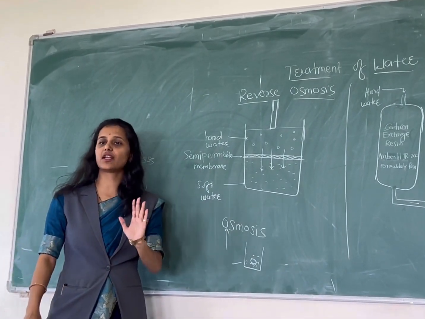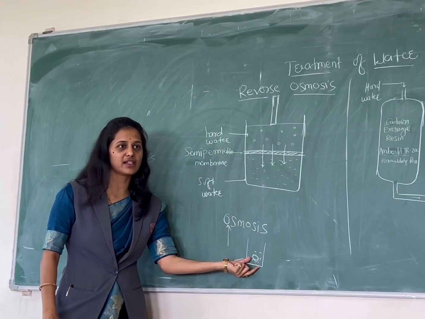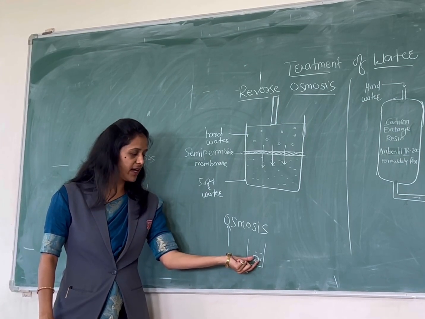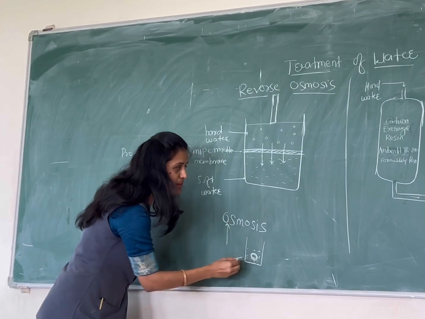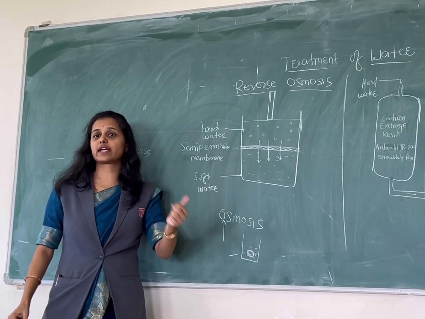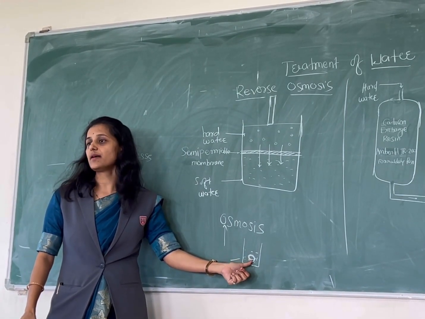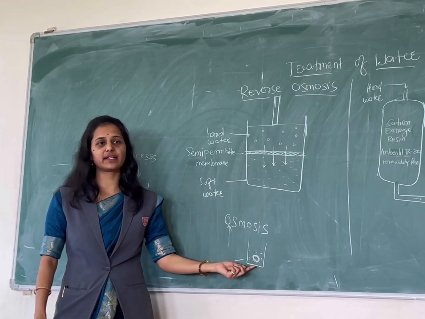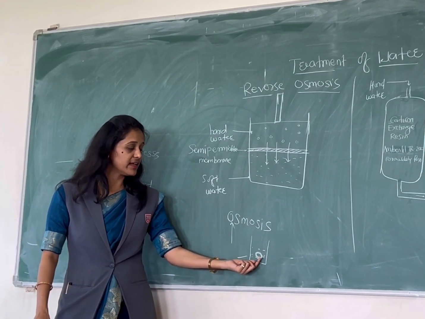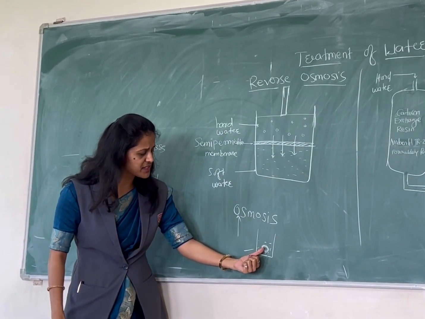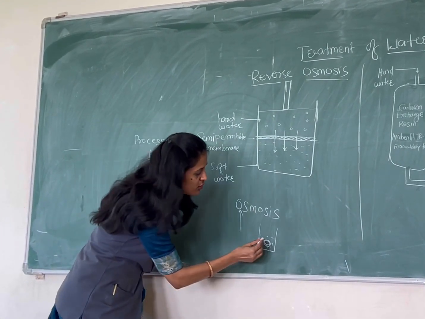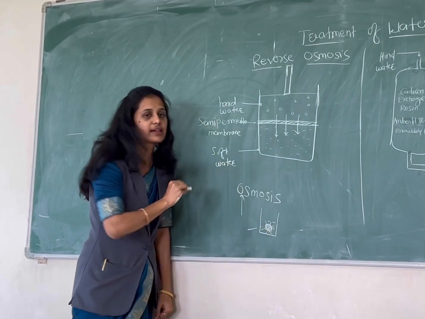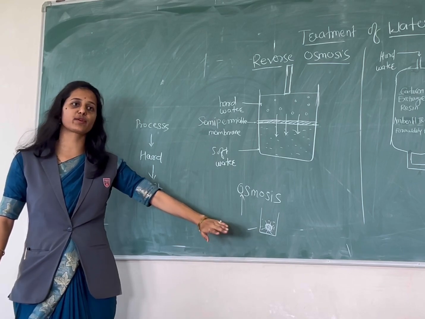This is a natural process when two solutions, the solution in the grape and the solution in the water, are separated by a semi-permeable membrane. The outer cover of the grape acts as a semi-permeable membrane. So due to osmotic pressure, the solvent molecules, or water molecules, enter into the grape. So this is the osmosis process.